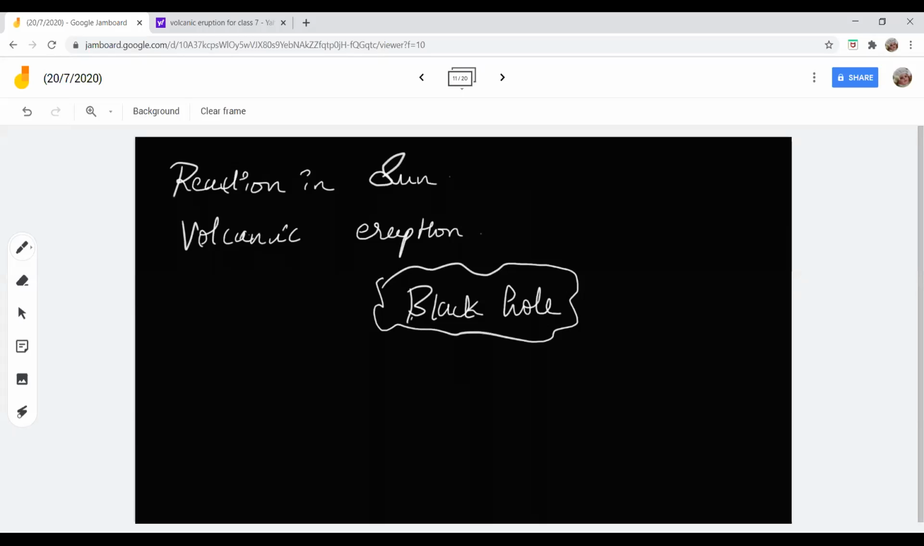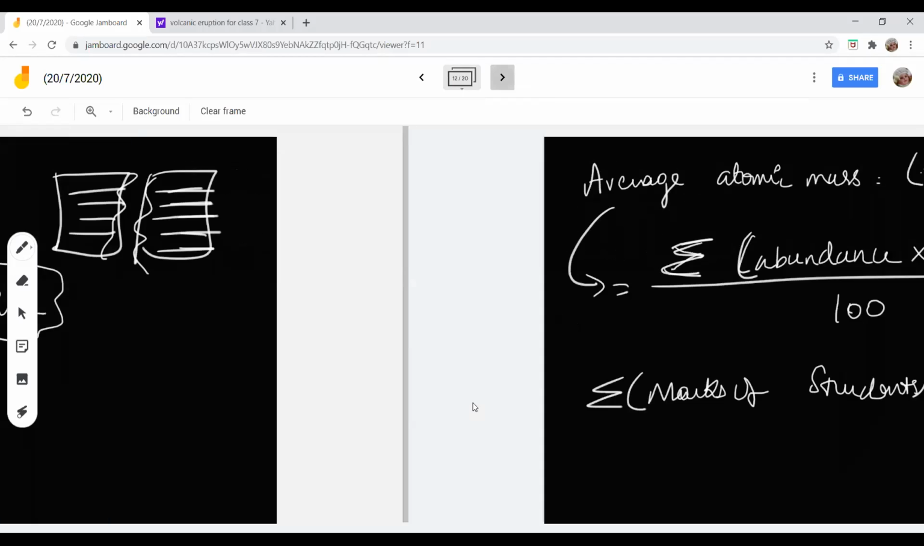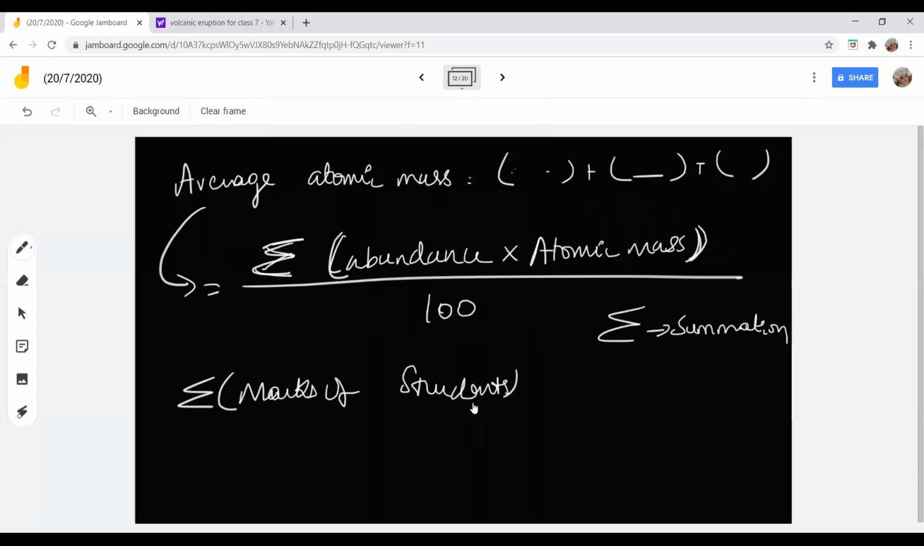I'm taking a piece of paper. If I tear it, it gets divided into two different parts, but it is not the same. Clear? Yes, ma'am. Okay, students, shall we go to the next part? Yes, ma'am.